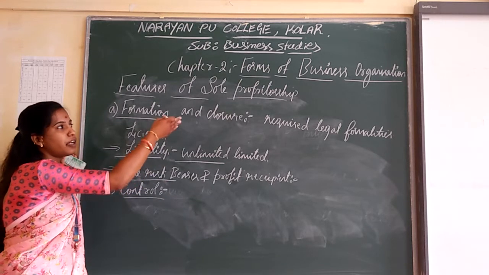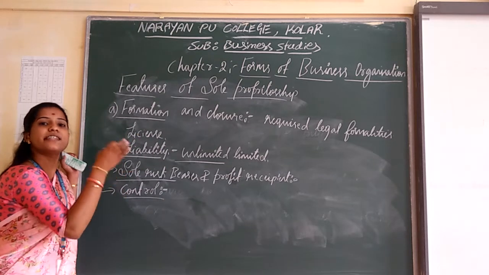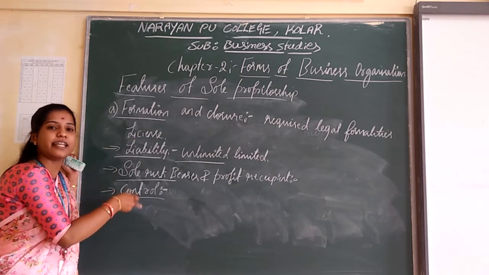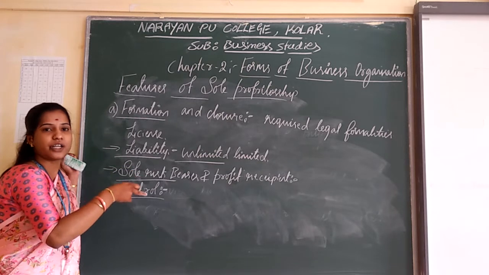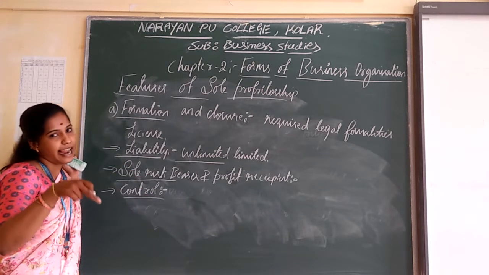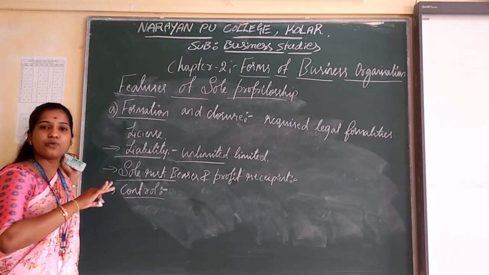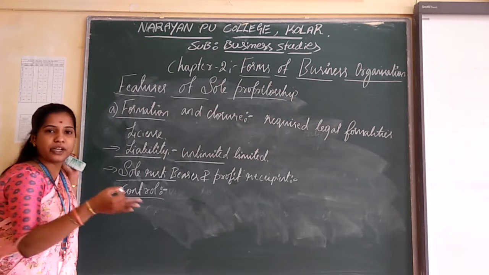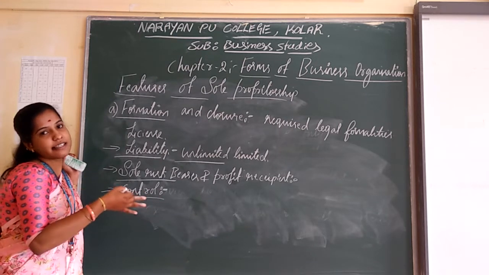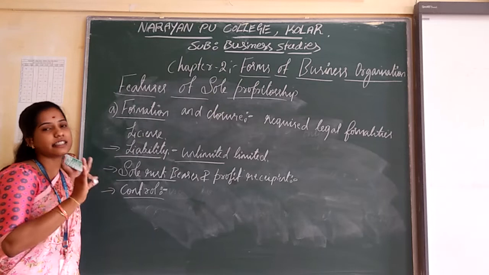The single owner, who is the owner of this business activity, controls all his business activity, and there is no third person who interferes in his business activities. That is known as control.